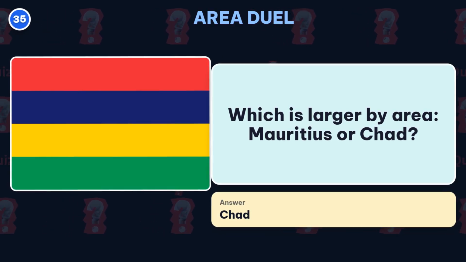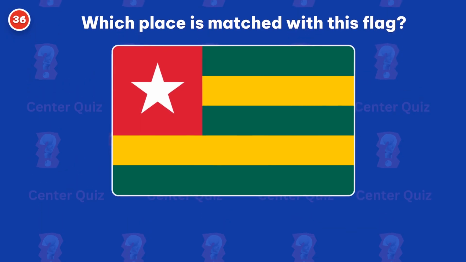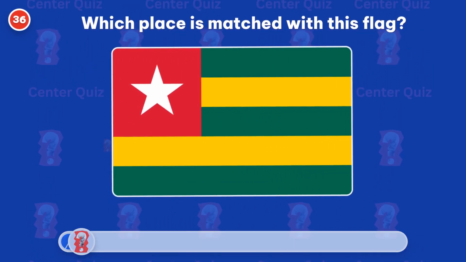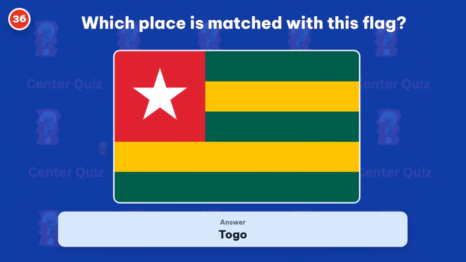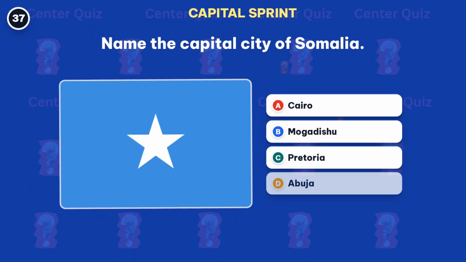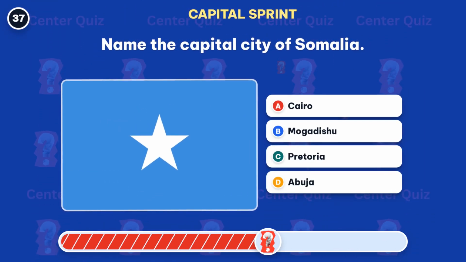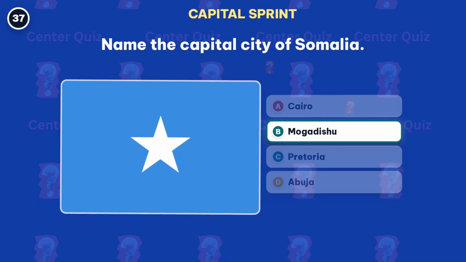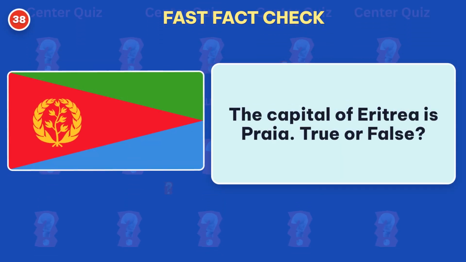The right pick is Chad. Which place is matched with this flag? The right answer is Togo. Name the capital city of Somalia. Answer: Mogadishu. The capital of Eritrea is Praia.